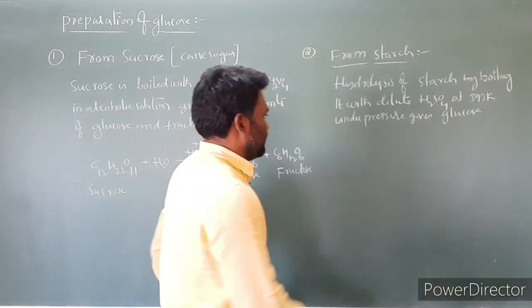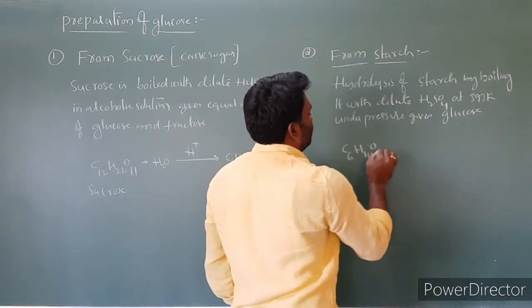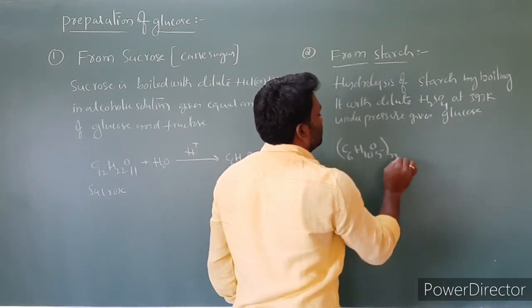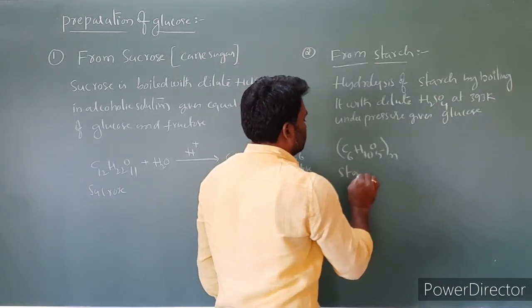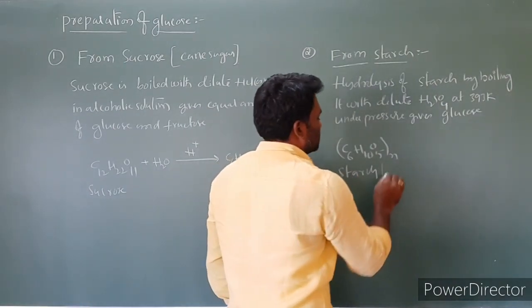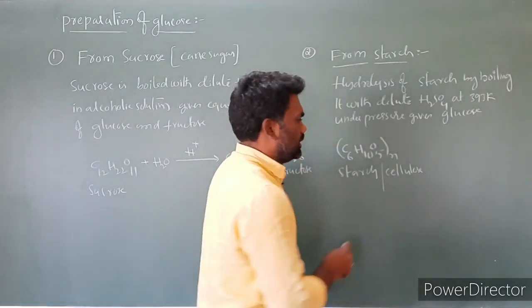Now let us write the equation for it. C6H10O5 taken n times is the formula of starch. Cellulose is the same; starch or cellulose you can take.